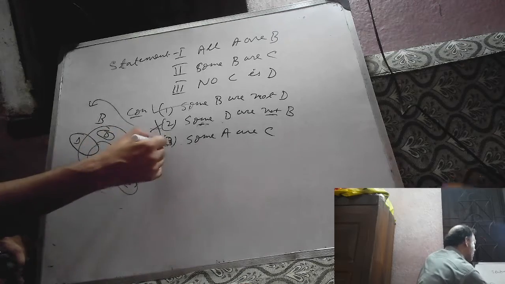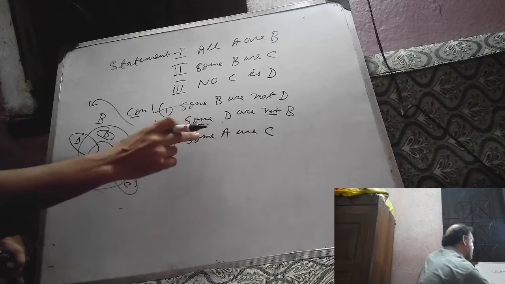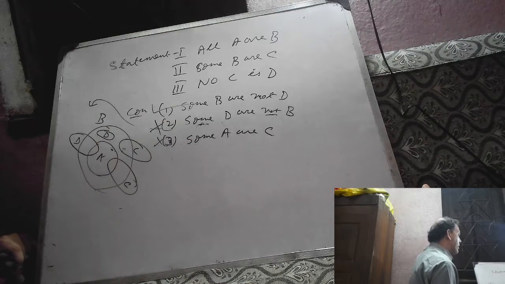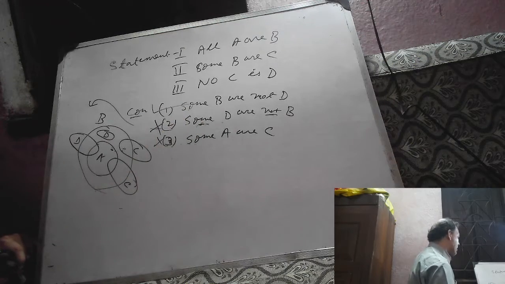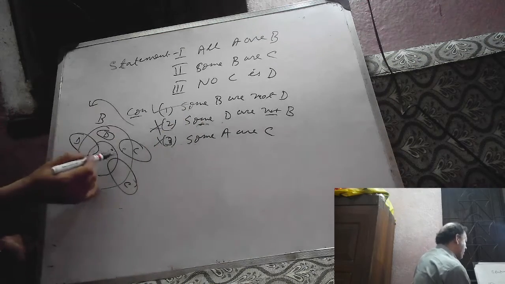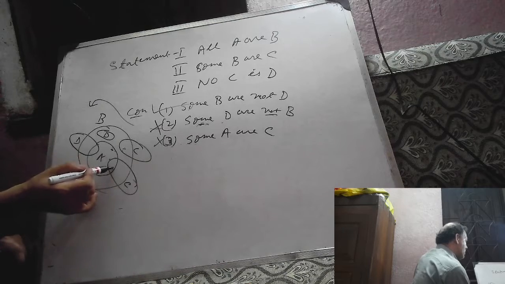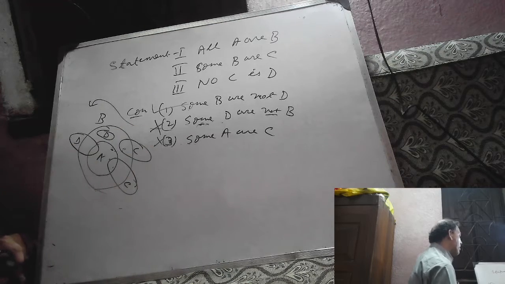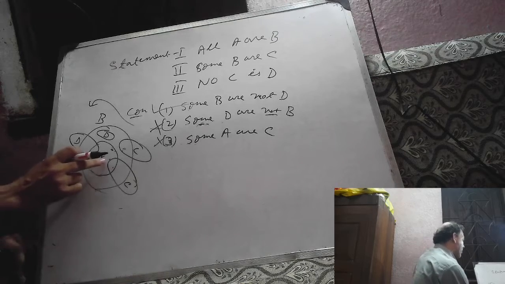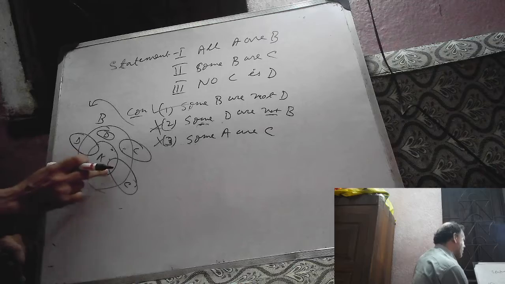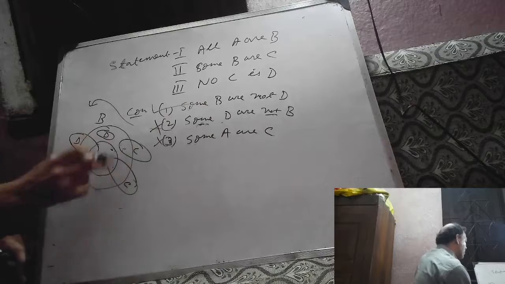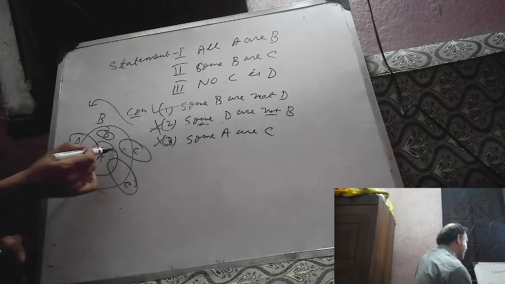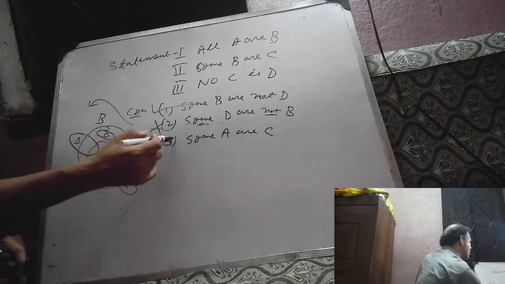But suppose it is given that there is a possibility that some A will be C. Then it is definitely correct, because this figure suggests that some A are C. If only one Venn diagram supports it, then that case will be true. But when "some A are C" is given, all the possible Venn diagrams should support it. These two Venn diagrams do not support it, so it will be false.